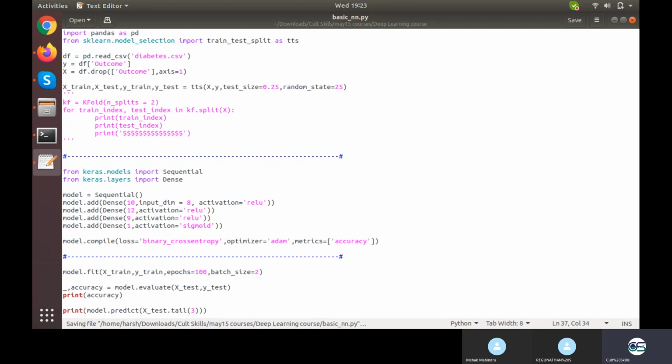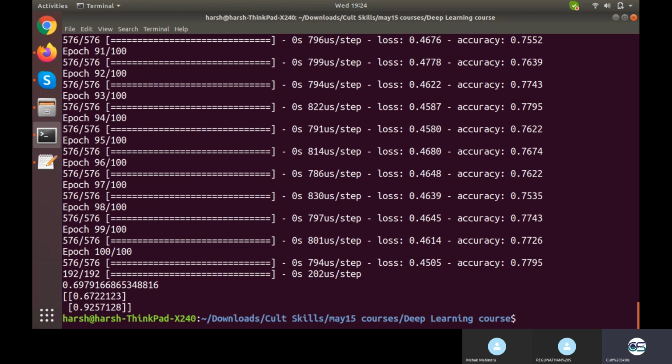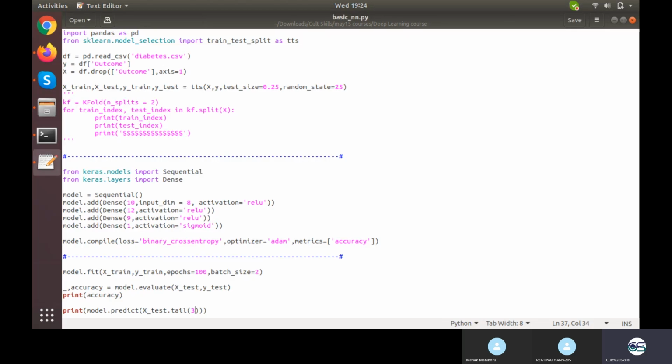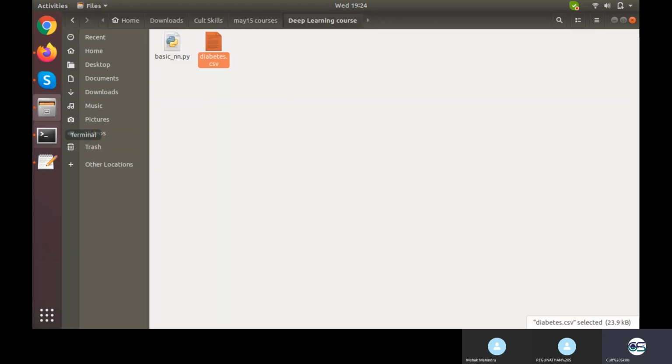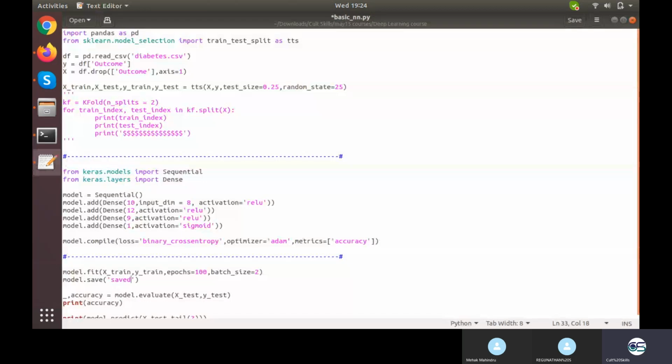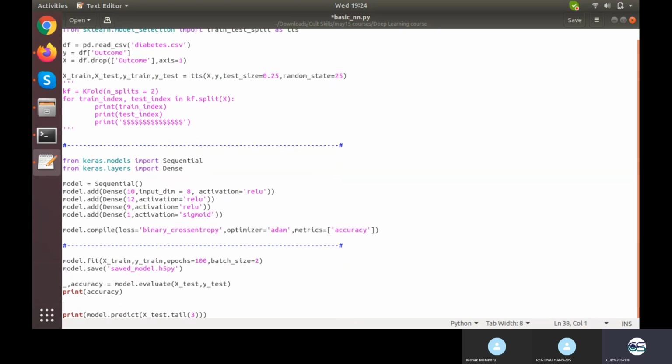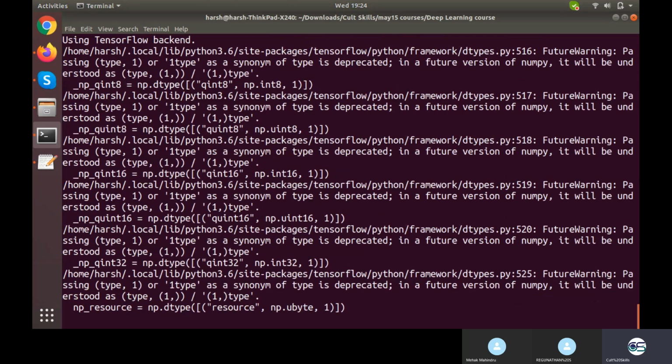I cannot actually do anything now because my file is closed, executed completely and closed, and my model has been lost. But what I could have done, when I trained the model, is save the model with model.save and give the name of the file. I'll name it saved model.h5py. This would be the preferred format, or you can name it anything. Let's take it to 2 only. Once I execute this, the model will be saved.